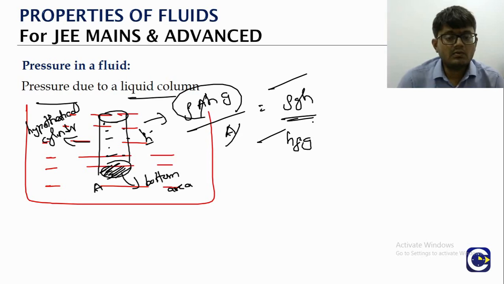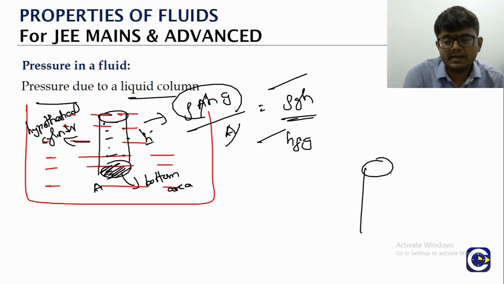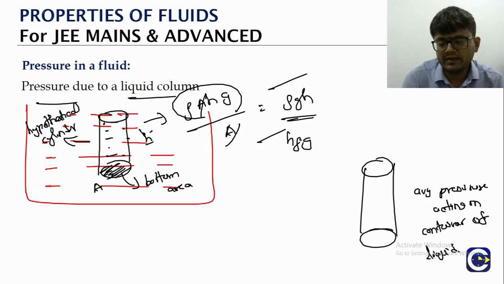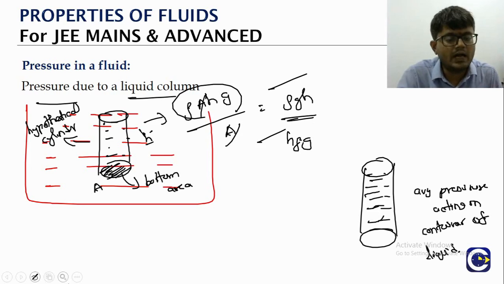Now if you want to look at the average pressure acting on a container of liquid, say we take a container of cylindrical shape. How is the pressure going to vary?